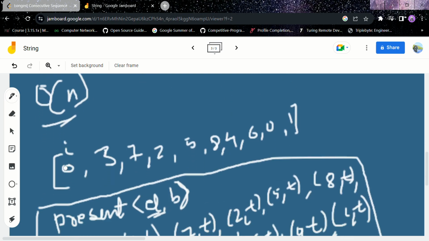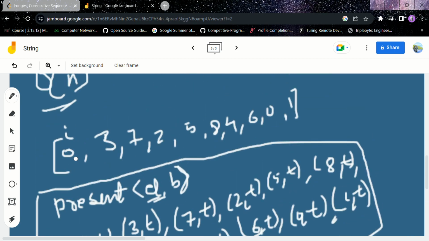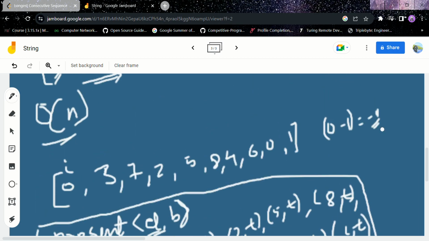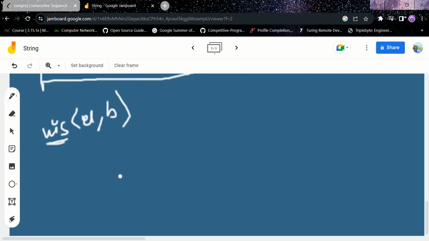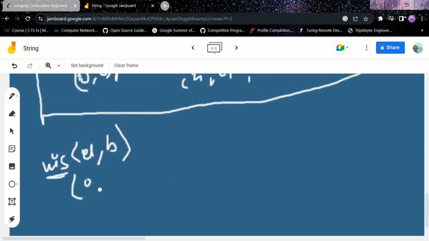For that we will check for the ith element, 0 minus 1 equals -1. Is -1 present in the array? How do we check that from this present map? Check, is -1 present? No, -1 is not present. So that means this 0 can be a starting element. Indeed it is a starting element. So add 0 and make it true. Now we have found one starting element.